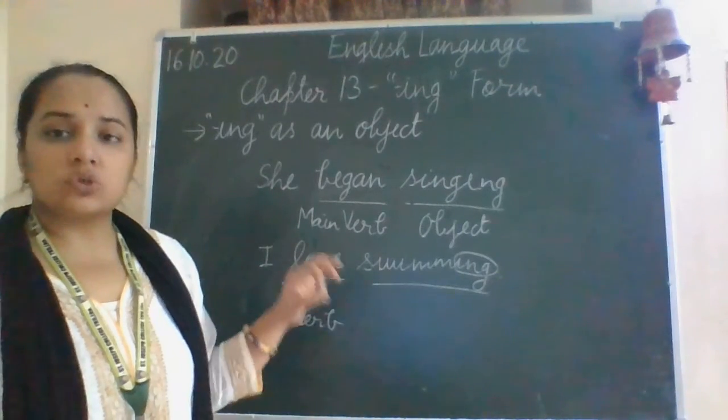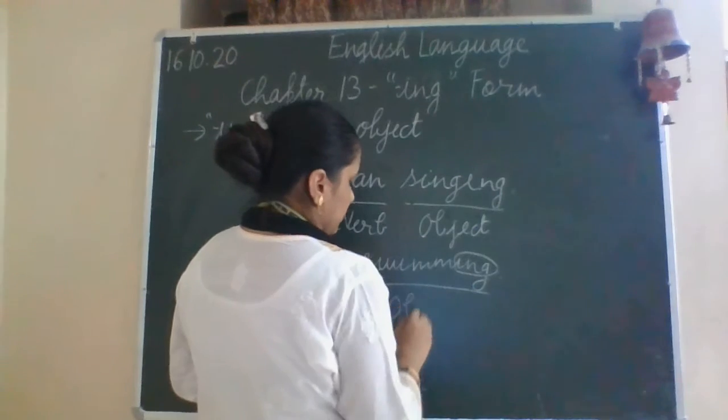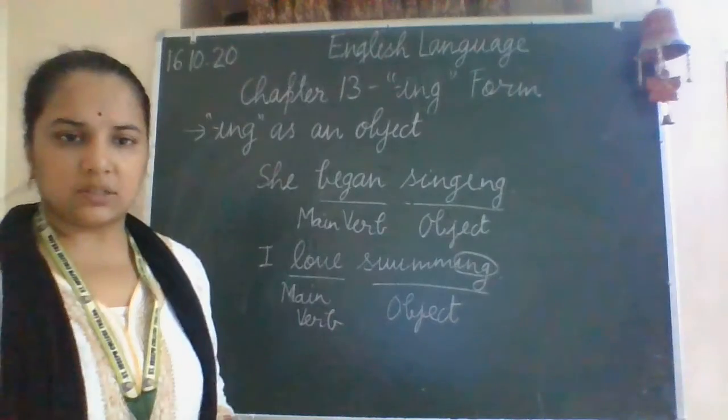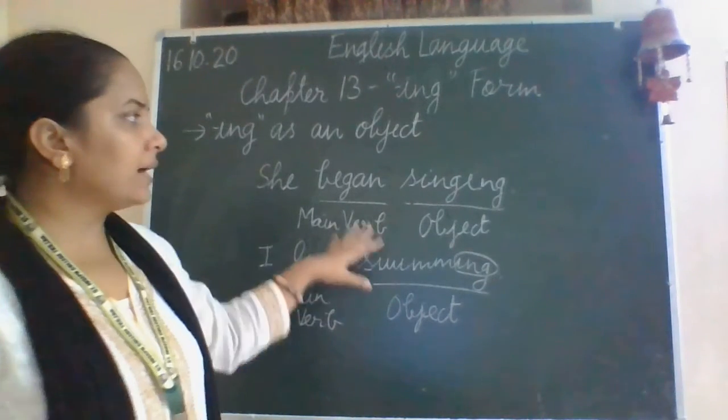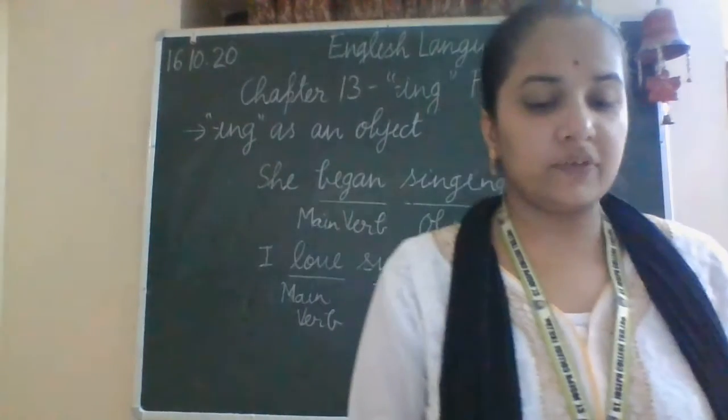But here it is not working as the main verb; it is working as an object of the sentence. So this is the way the ing form of the verb can be used as an object of the sentence.